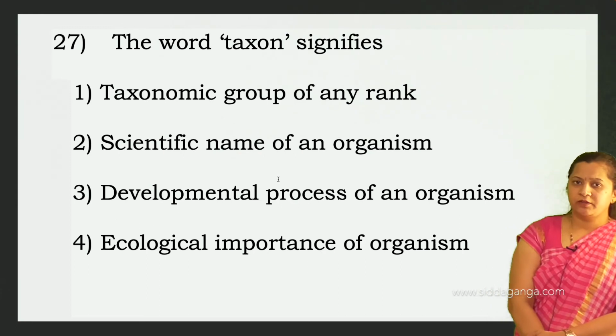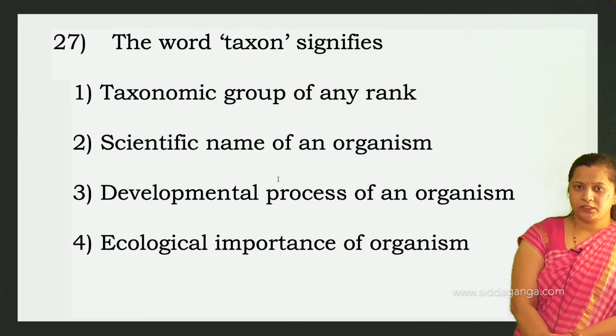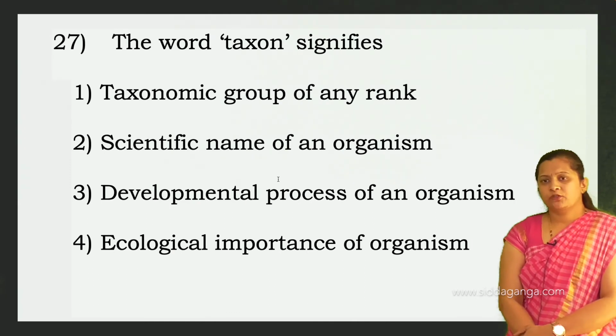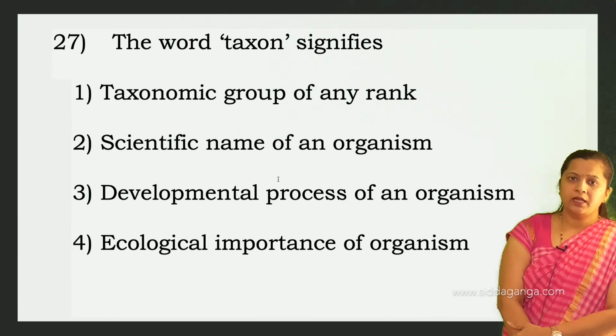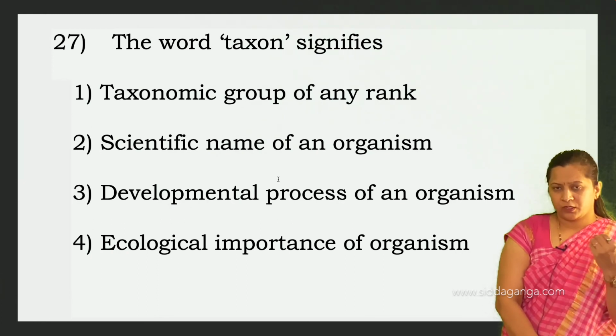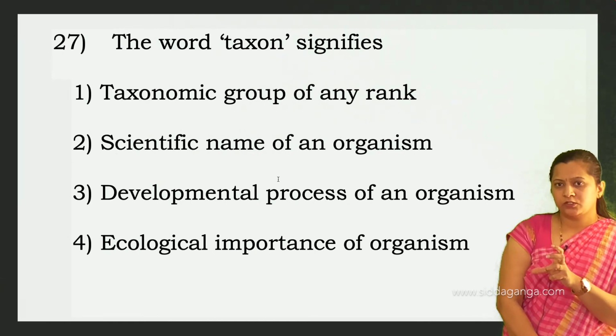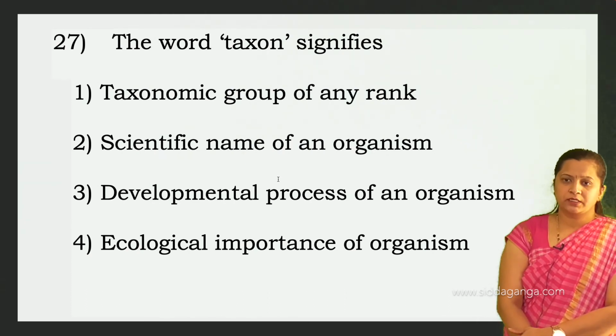Then the word taxon signifies a taxonomic group of any rank, scientific name of an organism, developmental processes of an organism, or ecological importance of an organism. So taxon refers to any level or any rank in the taxonomical hierarchy. It may be a species, a genus, all representing a taxon. Species is one taxon, genus is one taxon. So the word taxon signifies a taxonomic group of any rank. The first option is correct.